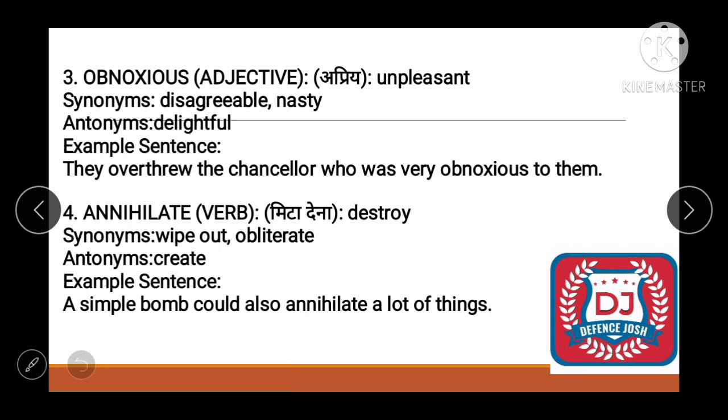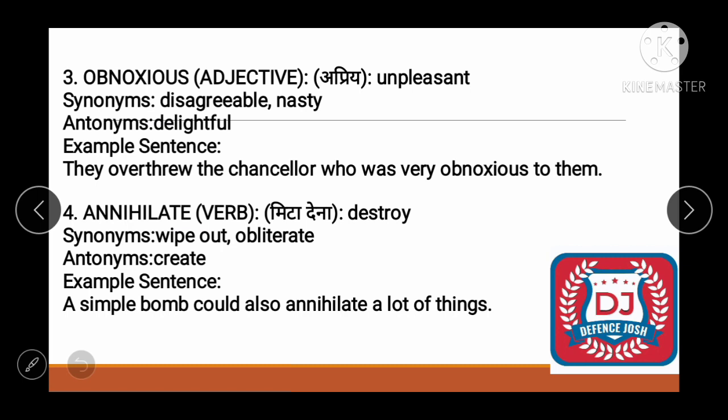Then what would be the antonym? What would be the opposite? It is delightful. Delightful would be the antonym of obnoxious. I think it's clear. Now let's form an example. They overthrew the chancellor who was very obnoxious to them. Means they overthrew the chancellor who was not pleasing to them.